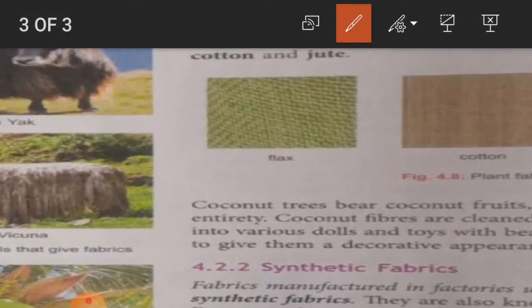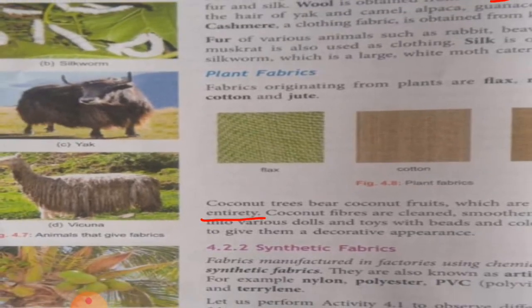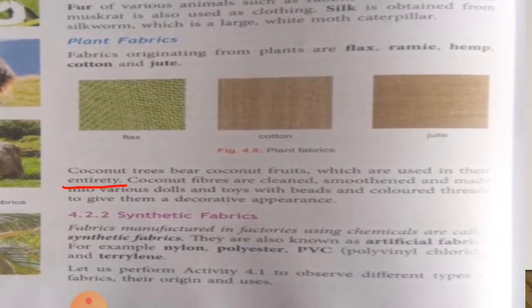Underline this word, entirety, which means holistic, or you can say the whole of something. Coconut fibers are cleaned, smoothened and made into various dolls and toys with beads and colored threads to give them a decorative appearance.